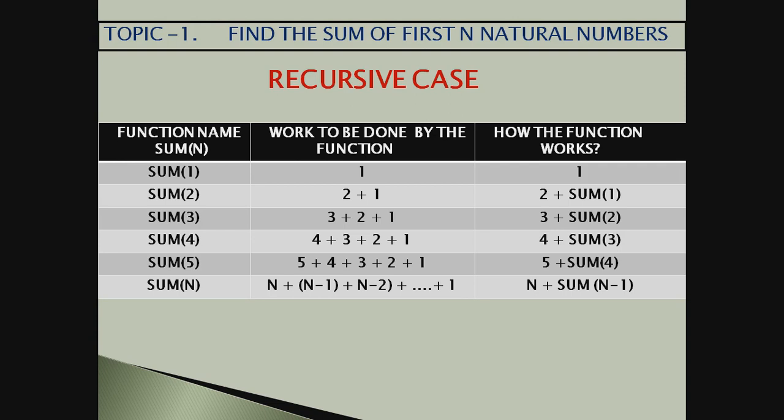Sum3 will knock the door of sum2. Now sum2 again means 2 plus sum1. Now it has to call sum1. Sum1 gives a definite answer, that is 1. This 1 is taken by sum2. It makes it 3. And then that 3 is returned by sum2 to sum3. And sum3 then understands, okay, 3 plus 3 is 6.